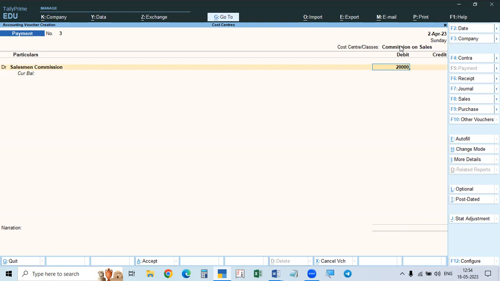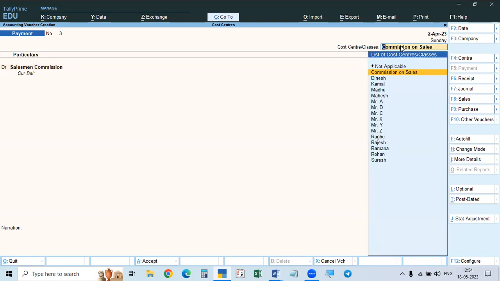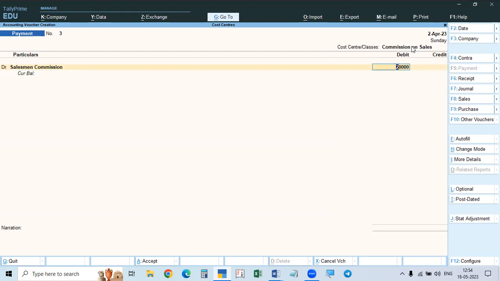Now here, if you don't give that, that list will not be shown there. So here the list you have to show, enable both. Then the cost center class will be enabled here, and it will show the list also. If you click space bar, it will show the cost centers or classes also. Cost center as well as class. So we selected that, and expenses we selected 20,000.